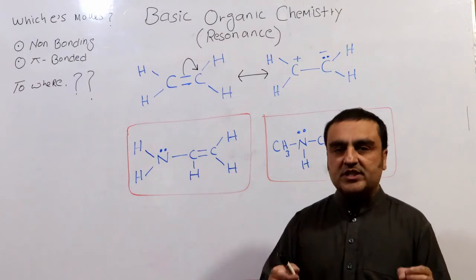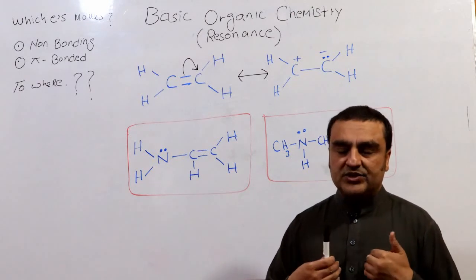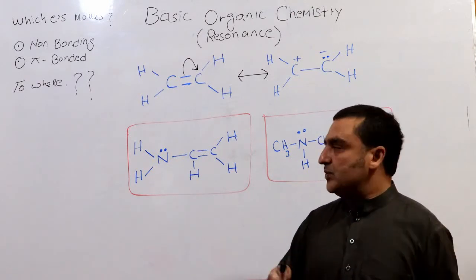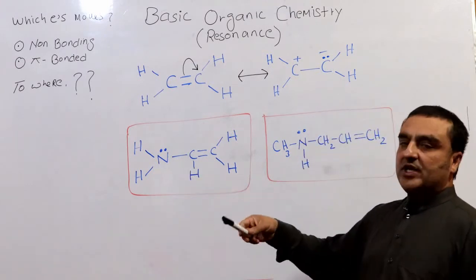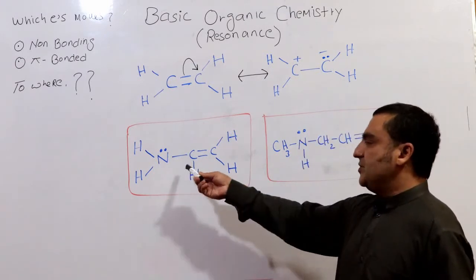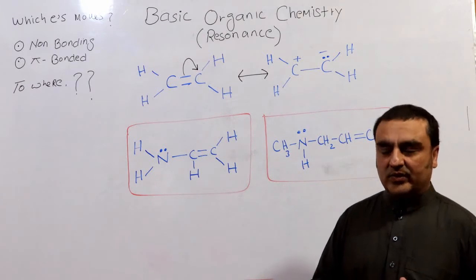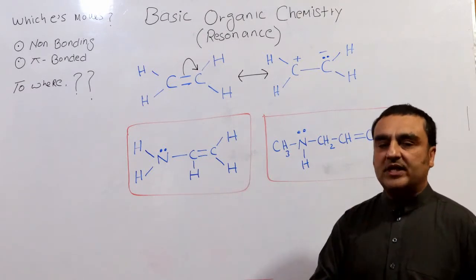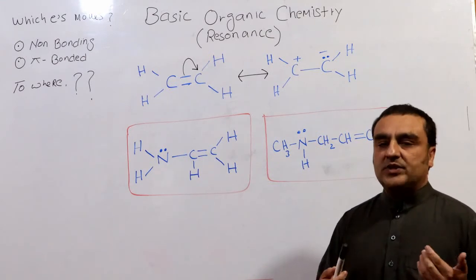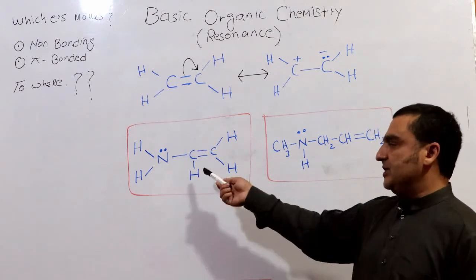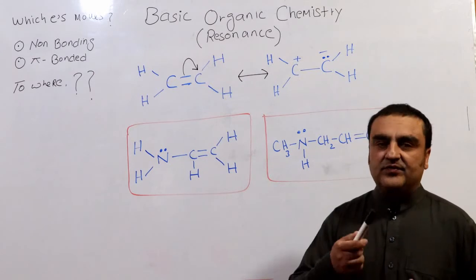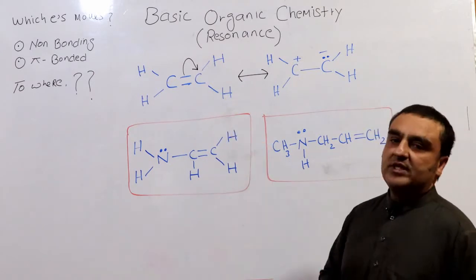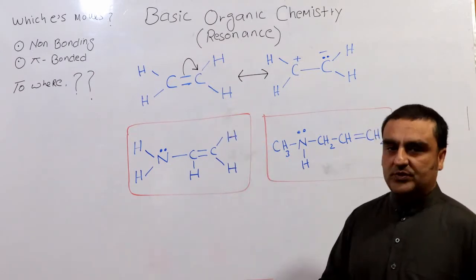Resonance is just a phenomenon to help us understand what the actual, real structure of the molecule is. This back and forth doesn't occur in reality, but for us to understand how this molecule will behave, we need to follow some rules of resonance.